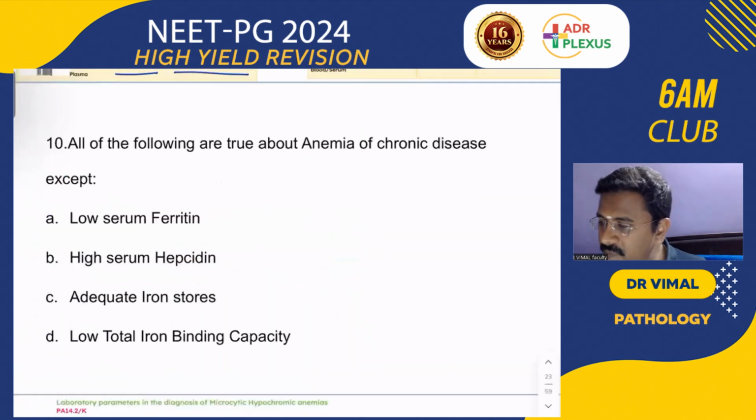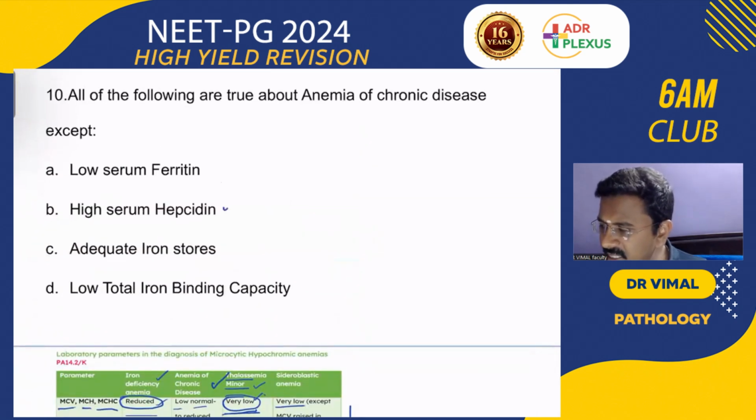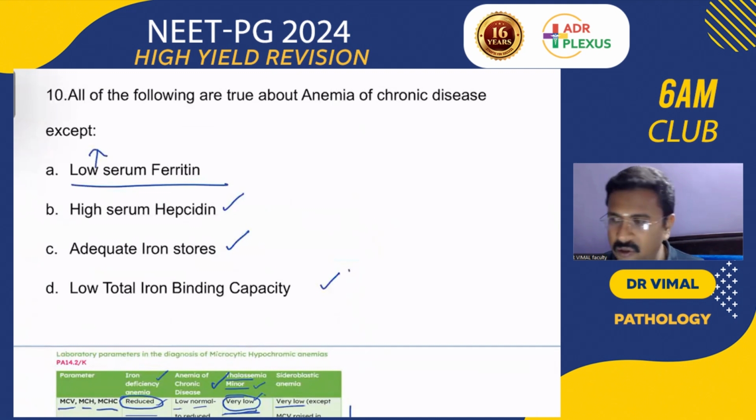So coming to the option, in anemia of chronic disease, serum hepcidin is going to be increased, adequate or not, increased iron stores, low total iron binding capacity, but serum ferritin is going to be increased. So this is the wrong option.